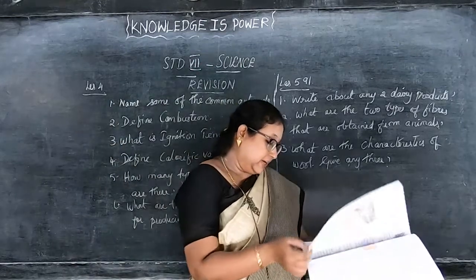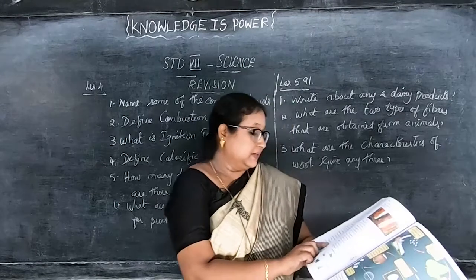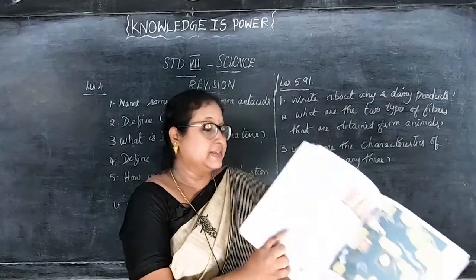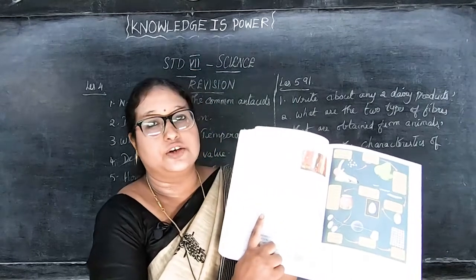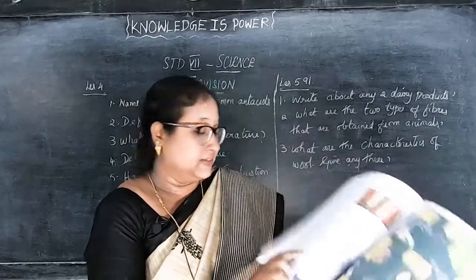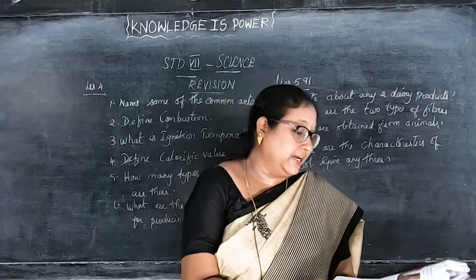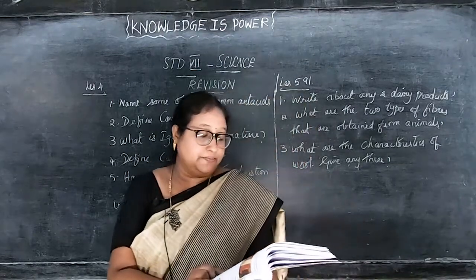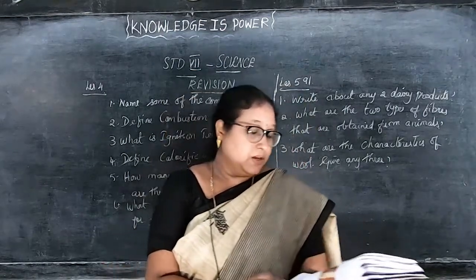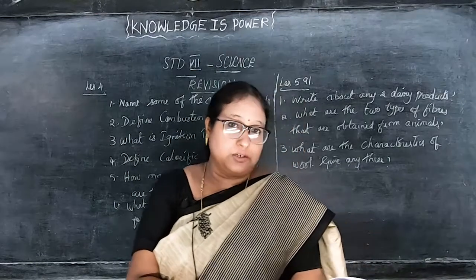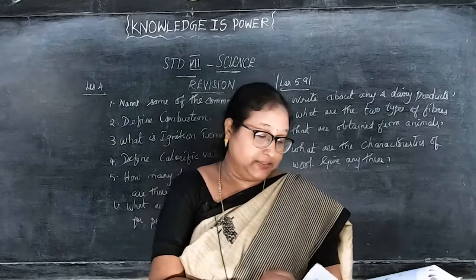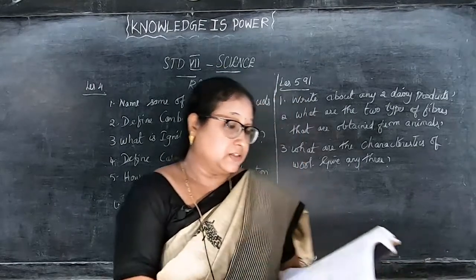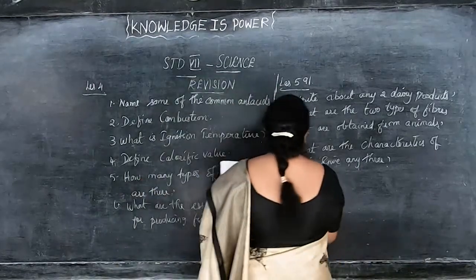Page number 86 you can take, left side. Write the characteristic features of wool. You are able to see the points. It is resistant to heat, water, wear and tear. It absorbs moisture. Wool insulates against cold, so wool is a good insulator. It does not wrinkle easily.